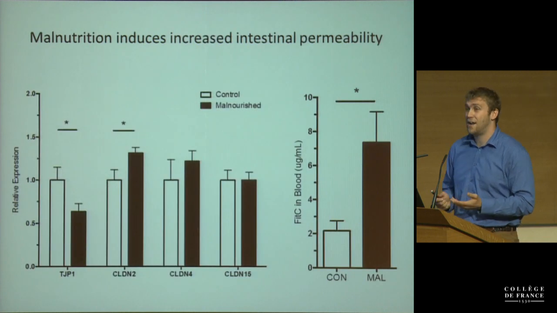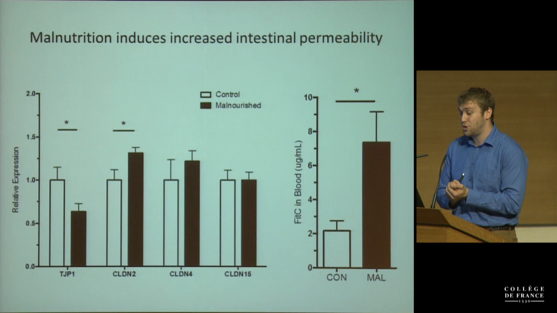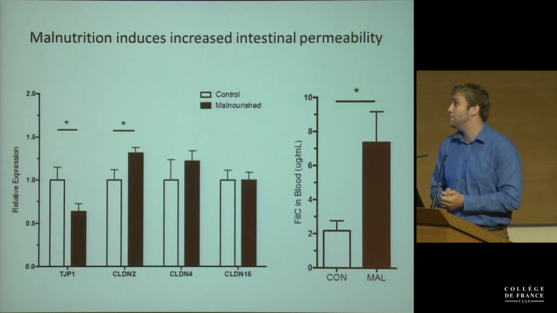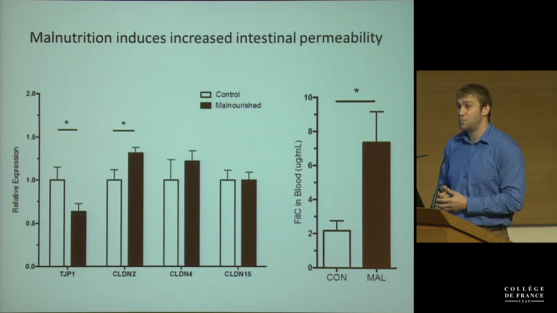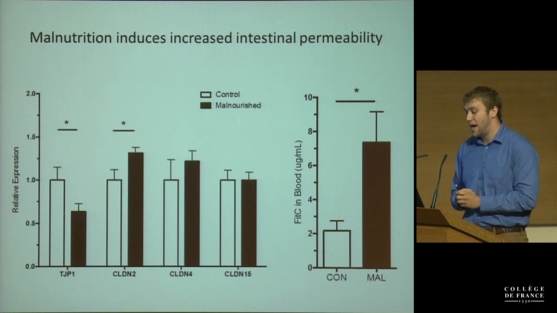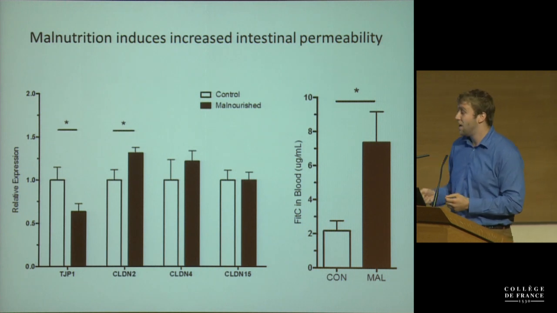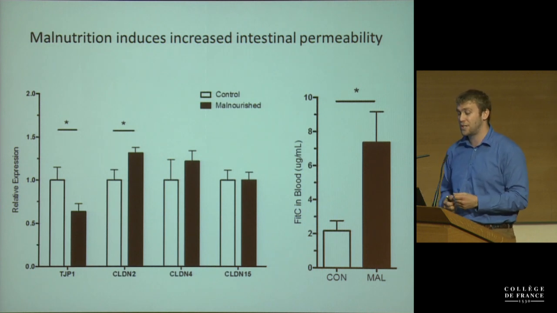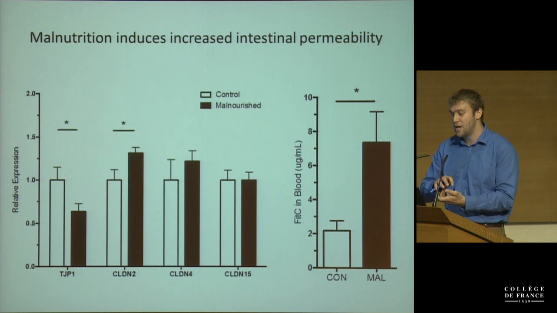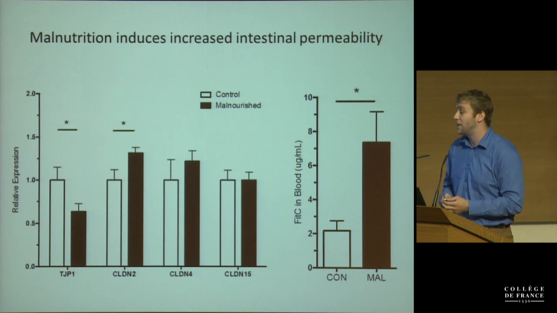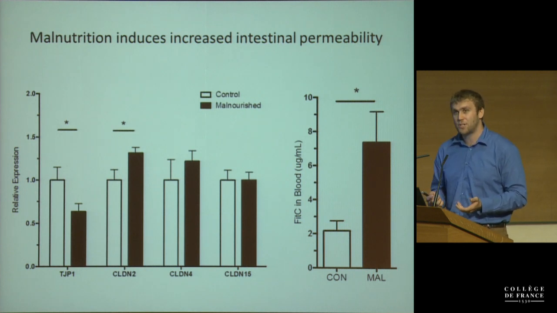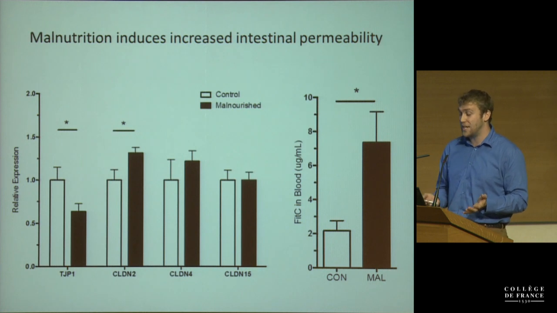The other thing we wanted to look at with the diet is how malnutrition could impact intestinal permeability. This is another one of the readouts for enteropathy. The first thing we noticed was that tight junction protein 1 was down in the small intestine. This led us to believe that there could be differences in permeability in these mice. We also saw in the malnourished mice an upregulation of claudin 2, which is a protein that interacts with the tight junction structure, and this is consistent with the literature that if claudin 2 is upregulated, there's more permeability. But of course we want to see whether there was a functional permeability issue in these mice.